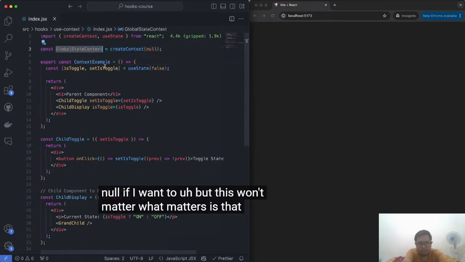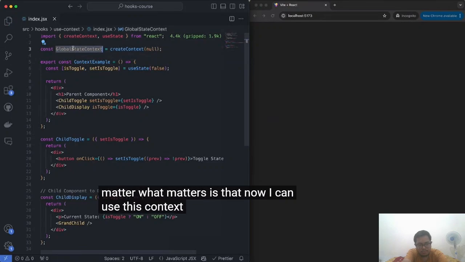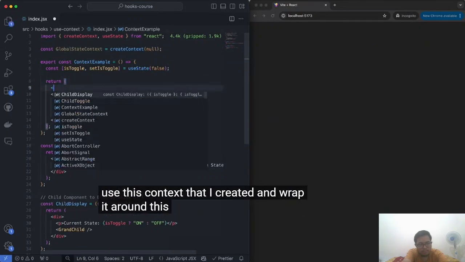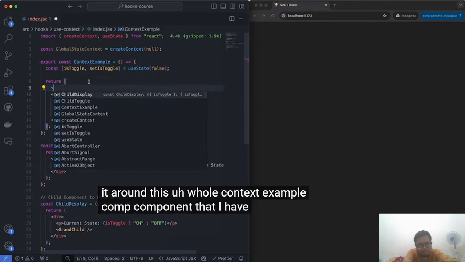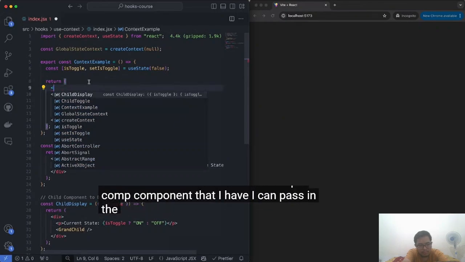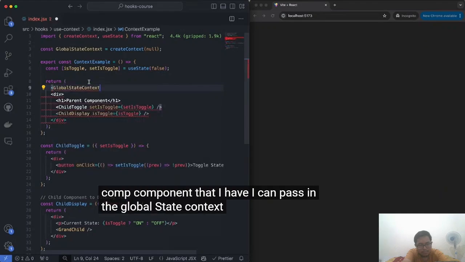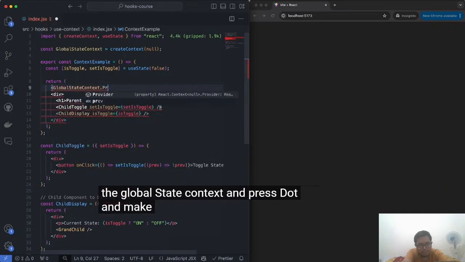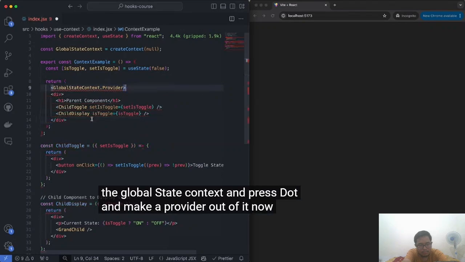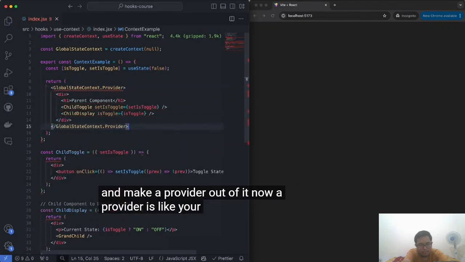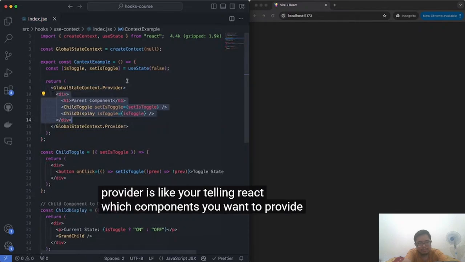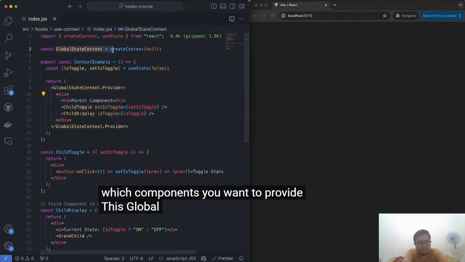What matters is that now I can use this context that I created and wrap it around this whole context example component that I have. I can pass in the globalStateContext and press dot and make a provider out of it. Now, a provider is like you're telling React which components you want to provide this global context to.